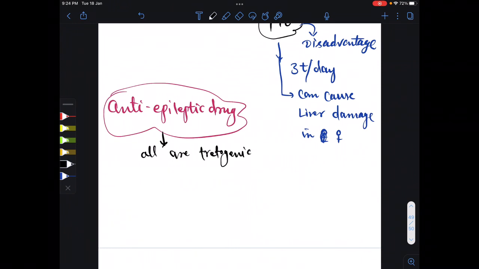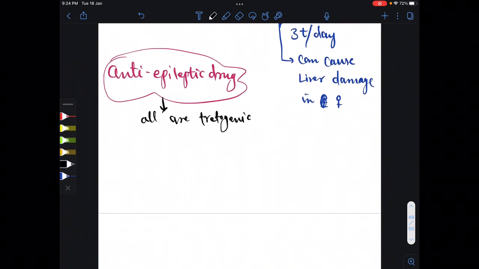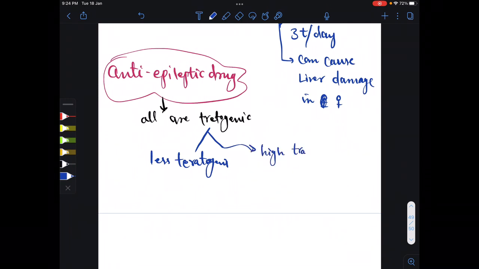Epilepsy is a special condition to which we have to give more attention. So if all are teratogenic, which drug should we give? Simple. We should give the drug which is less teratogenic. So in this we can divide: less teratogenic, and another is high teratogenic.